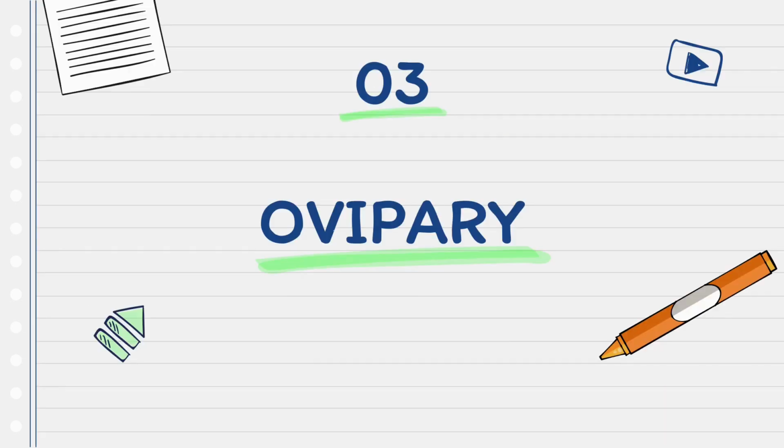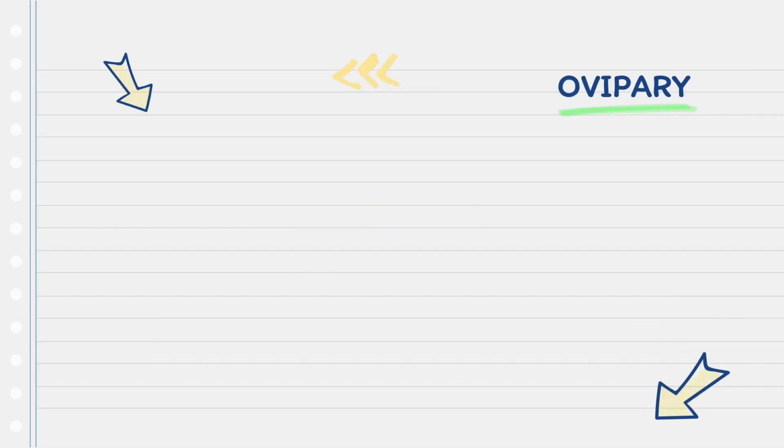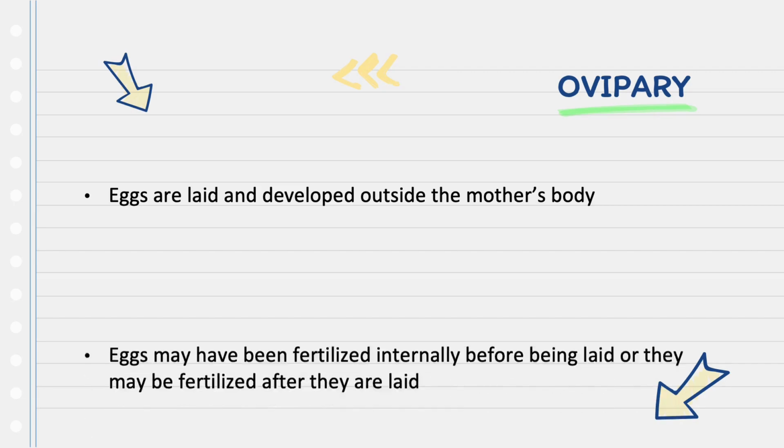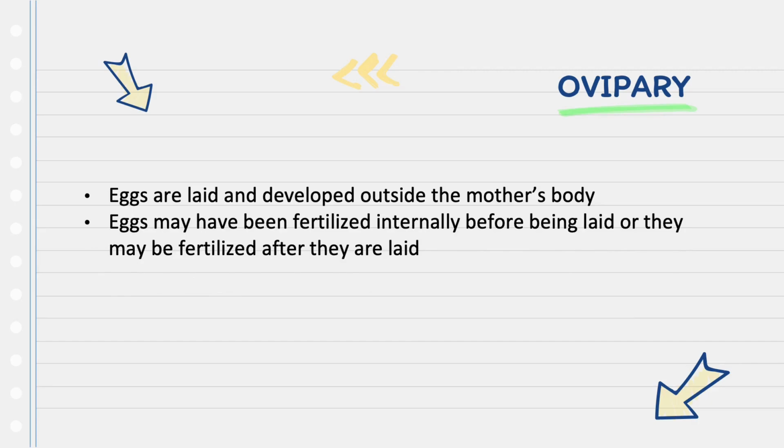Now, let us move on to ovipary. Ovipary occurs when the eggs are laid and developed outside the mother's body. Eggs may have been fertilized internally before they have been laid, or they may be fertilized after they have been laid. Each egg hatches into a young animal.